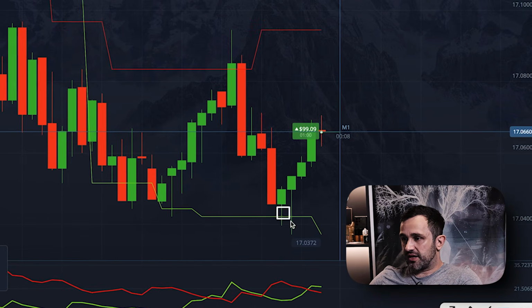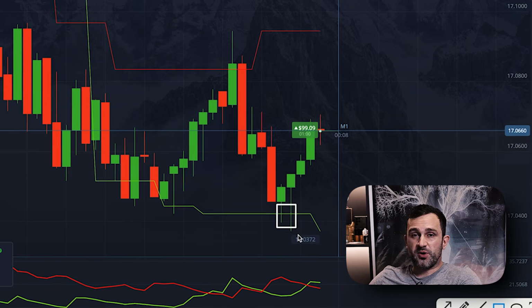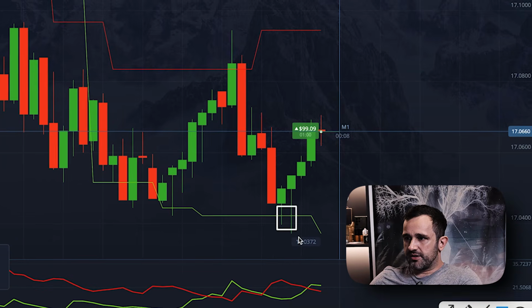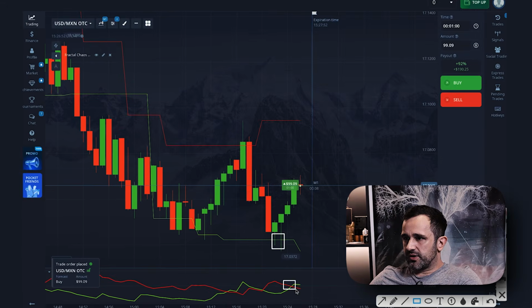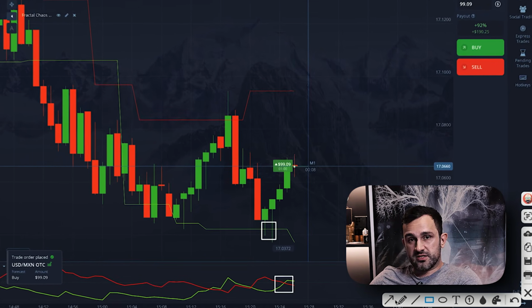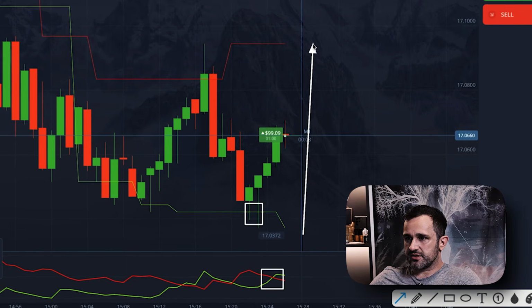Again, the green Fractal Chaos line below acts as support. The price touches it, forms a lower wick, but doesn't stay below. Buying pressure appears immediately, meaning the level is held and the reversal begins. On ADX, the green line rises while the red one loses dominance. That means buyers are strengthening and sellers are weakening.